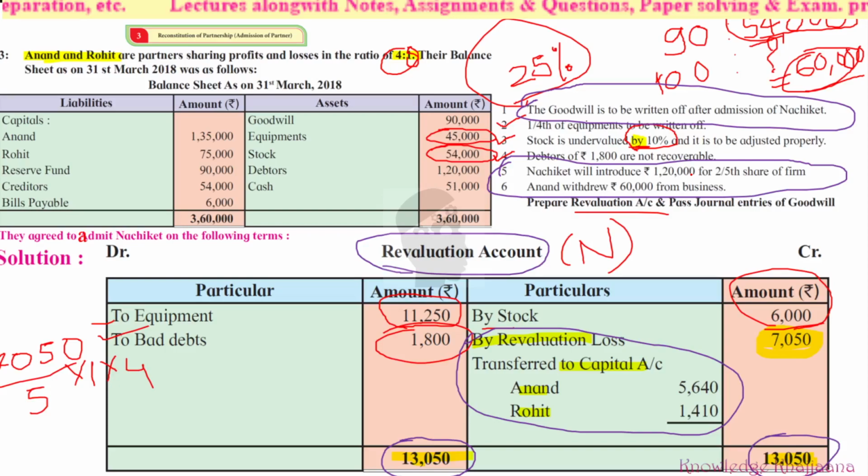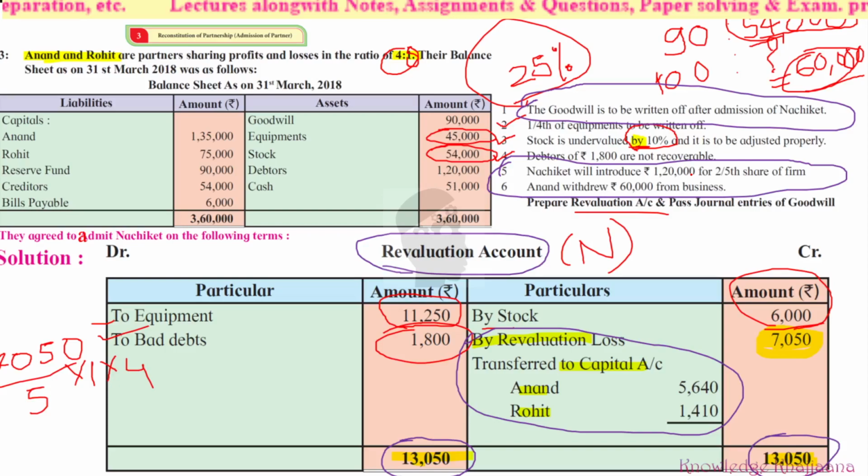Okay, 90,000 is the value of goodwill, and in which ratio should it be transferred to their capital? There are total 5 parts. So one part will go to Rohit. 90,000 divided by 5 into 1. What is 90,000 divided by 5? It is 18,000.